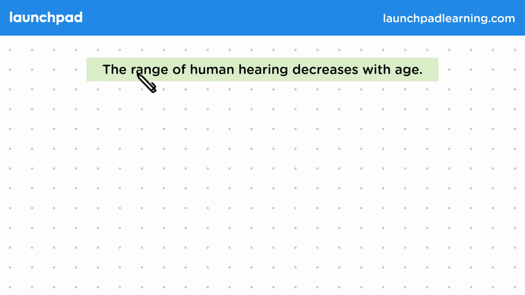Well, actually, the range of human hearing decreases with age. This is because the components of the ear are damaged over time and become less sensitive. This can also happen more quickly because of illness or injury, but will always gradually occur with age.